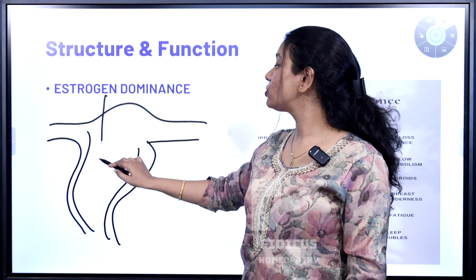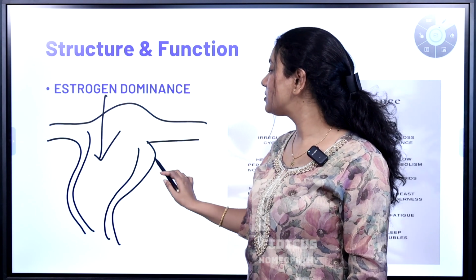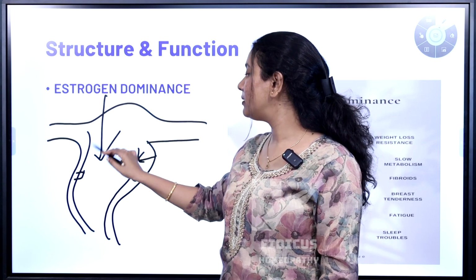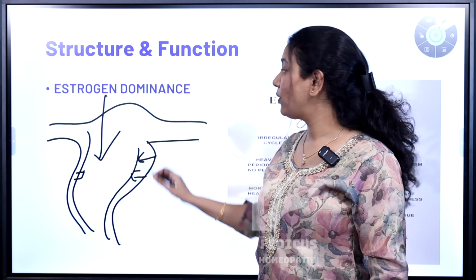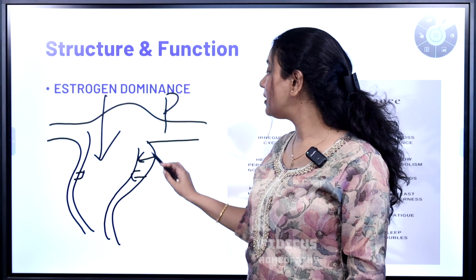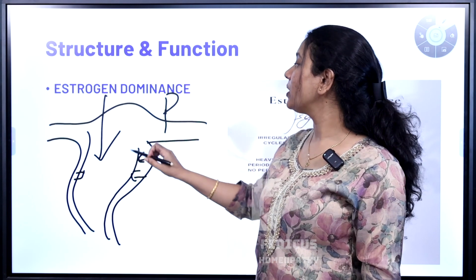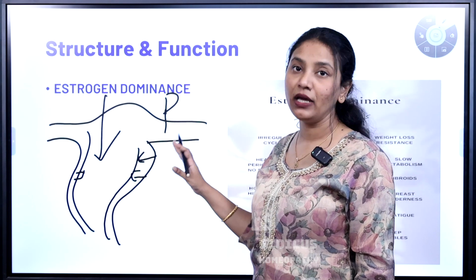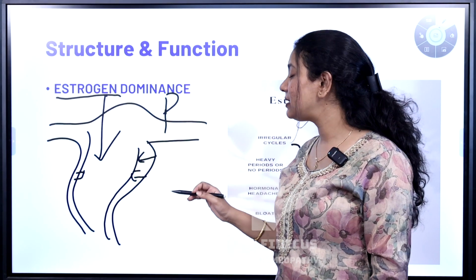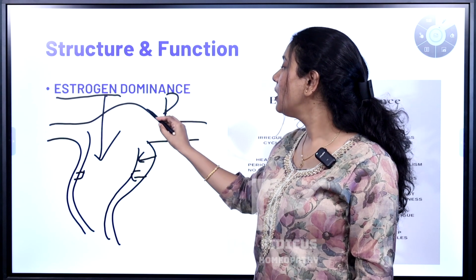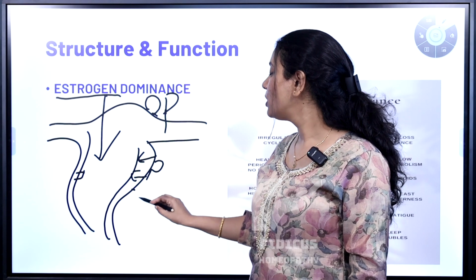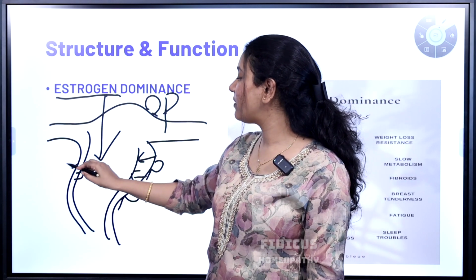So what does this estrogen do? Estrogen has a certain capability to increase this endometrial tissue and to make it stronger, and progesterone also has the same kind of thing. But the thing here is that not only the endometrium, the whole uterus or the whole body is very estrogen susceptible. So when there is increased estrogen, the uterus can start having these small blobs, that is tumors, non-cancerous tumors, which are fibroids.